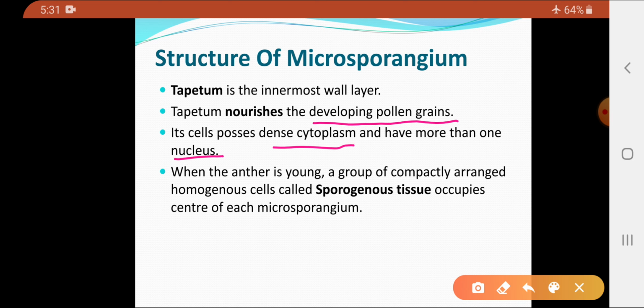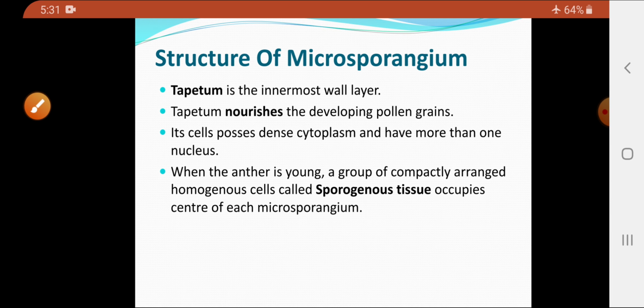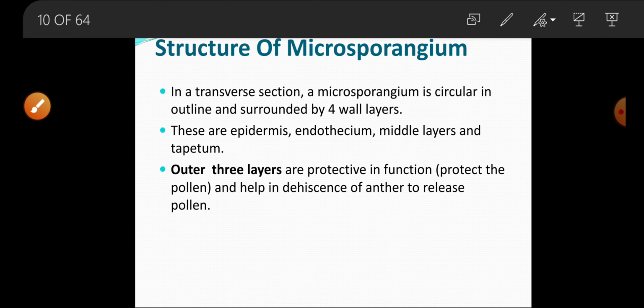Now, when the anther is young, it consists of the group of compactly arranged homogeneous cells, which is called as the sporogenous tissue, and this sporogenous tissue occupies the center of each of the microsporangium.